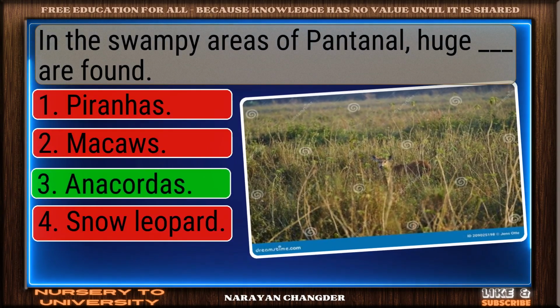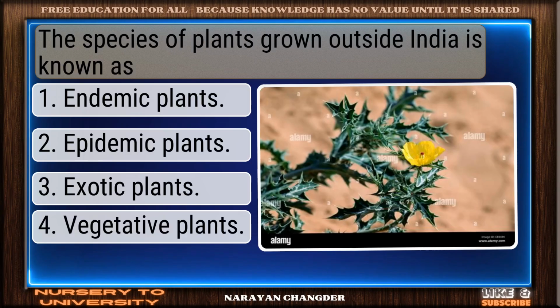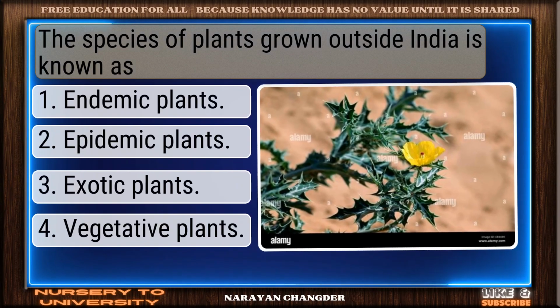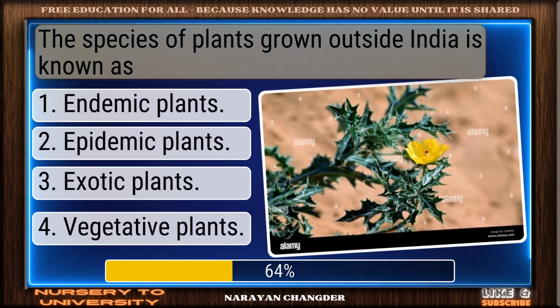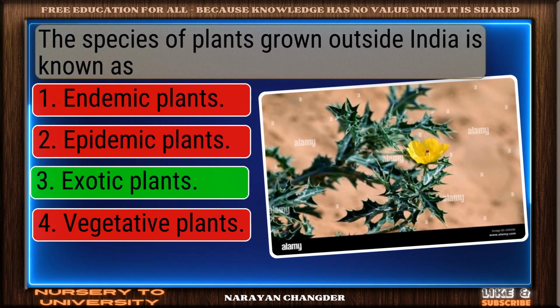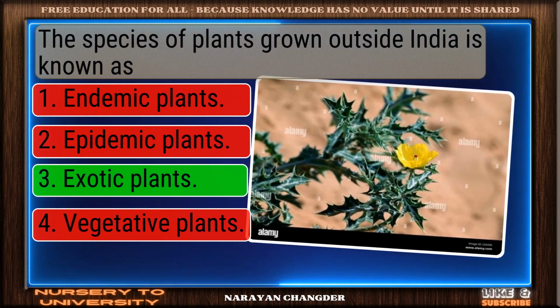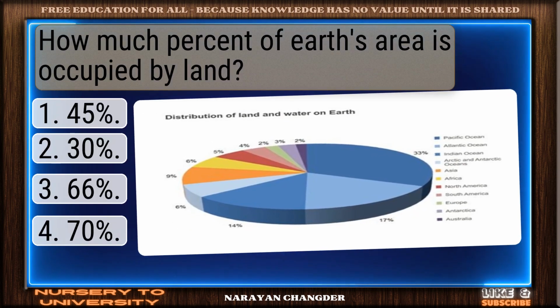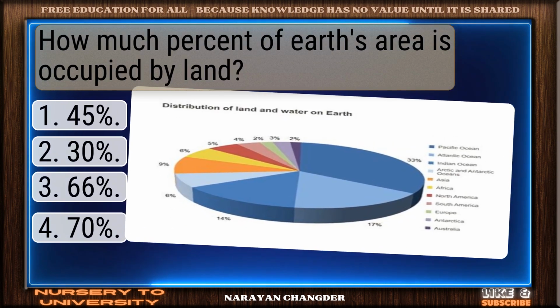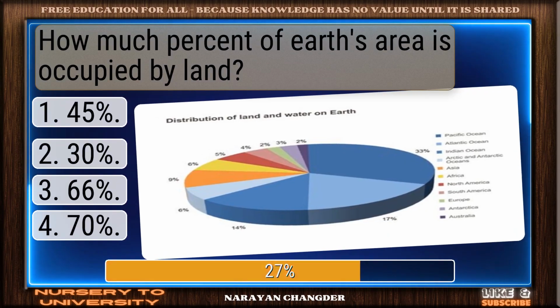Well picked. Anacondas is the correct answer. Question number 178. The species of plants grown outside India is known as. Nice selection. Exotic plants is the correct and valid answer. Question number 179. How much % of Earth's area is occupied by land?